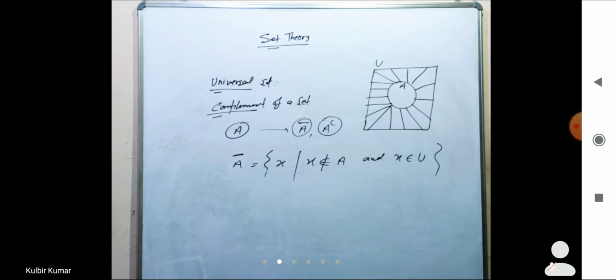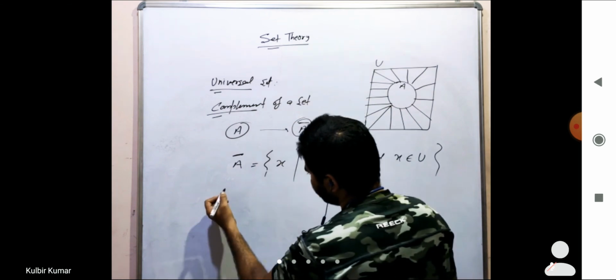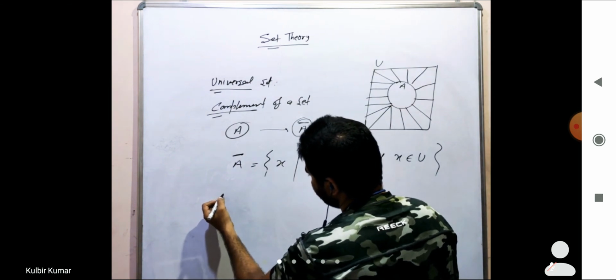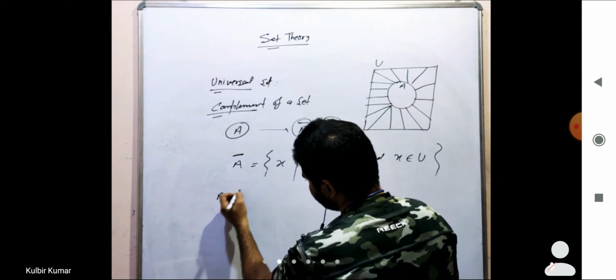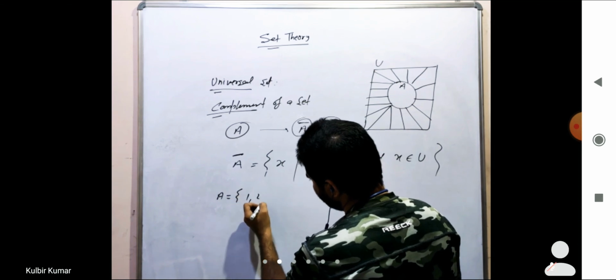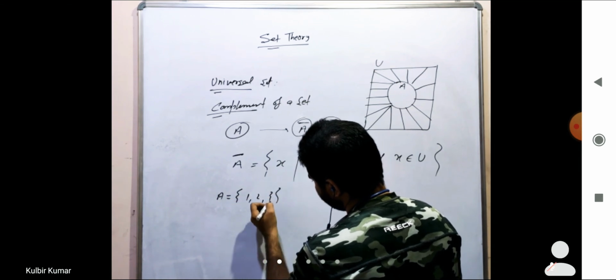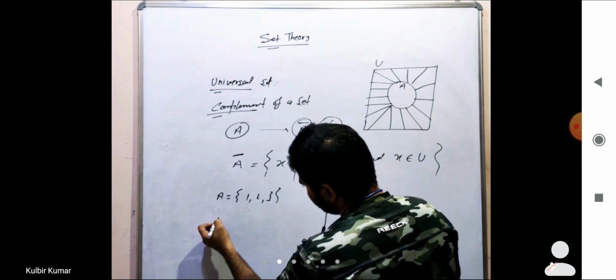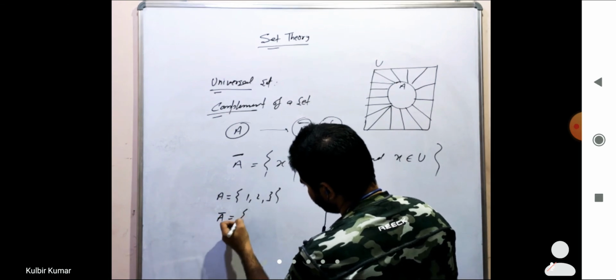ठीक है, कोई एग्जांपल ले लेते हैं. मान लीजिए कि कोई सेट दे रखा है. Set A is given as, let me say, 1, 2 and 3. So what will be the complement of A?